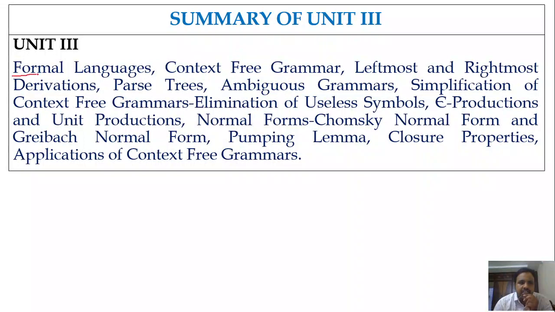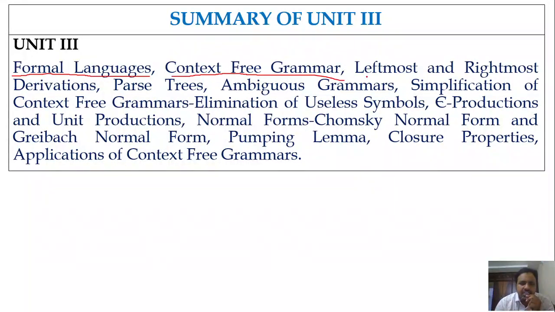We started our discussion with a formal language. So what is a formal language? It is nothing but a set of strings whose symbols are chosen from some alphabet set sigma. Then we categorized the formal languages into various types like regular languages, context-free languages, context-sensitive languages, recursive languages, and recursively enumerable languages, and we have seen the difference among these languages. Next we discussed what a context-free grammar is, how to write it, and how to represent it in a mathematical notation.